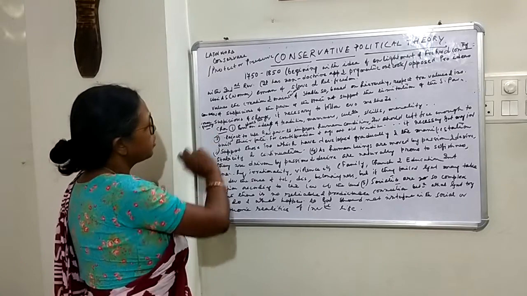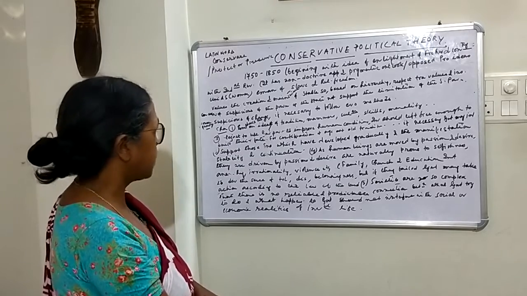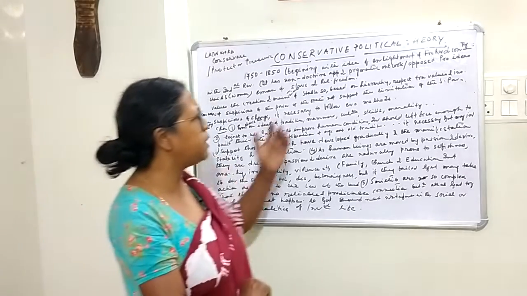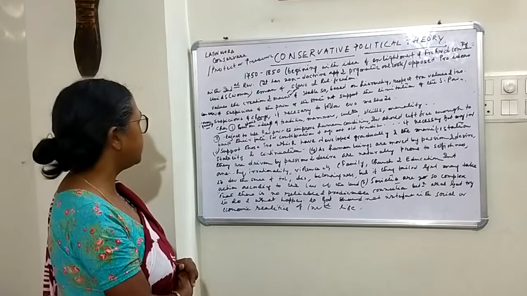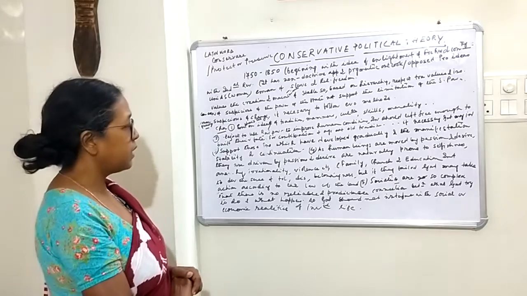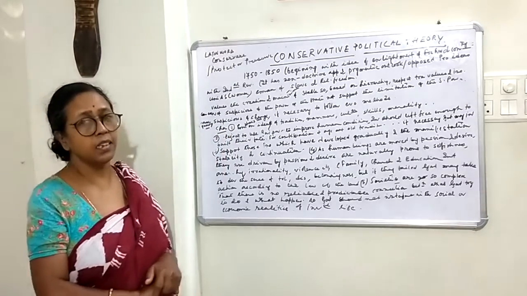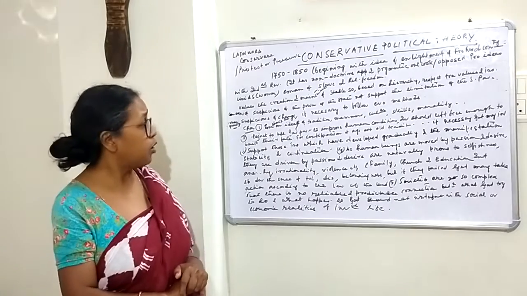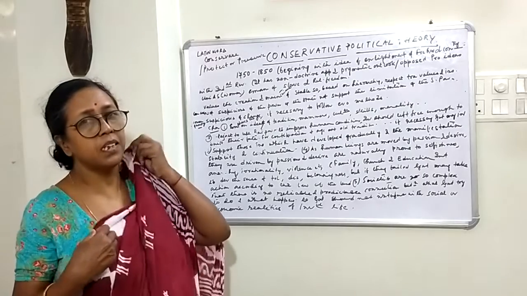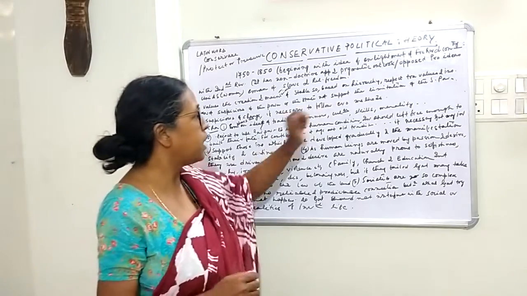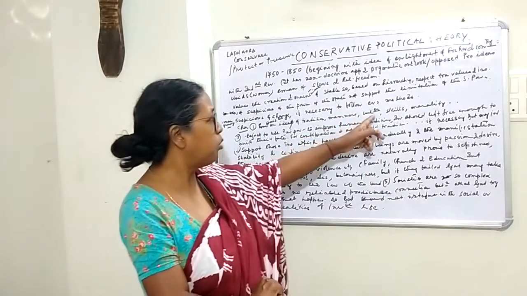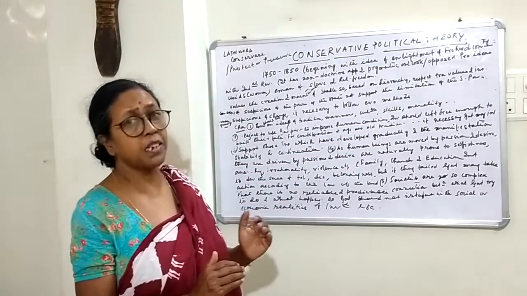And moreover, they were not at all suspicious about the power of the state. That means they are not against the power of the state, and they never said that there should be a limitation on the power of the state or society. But they are suspicious about changes. They said that changes are not necessary, that change is detrimental for society. If you need change, sometimes some changes are necessary, but you have to follow evolutionary methods and not revolutionary methods or abrupt changes. So you should follow an evolutionary method, or you should move steadily.